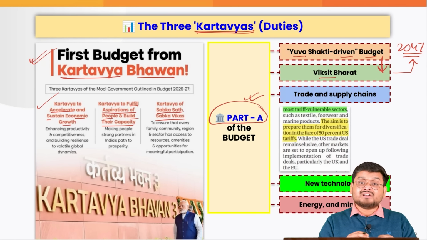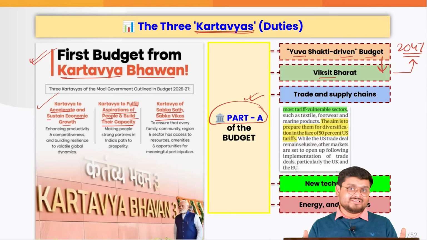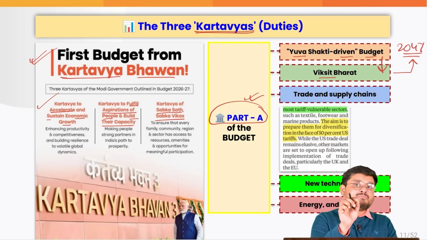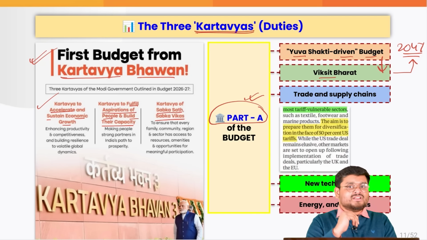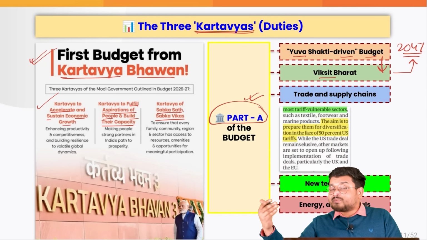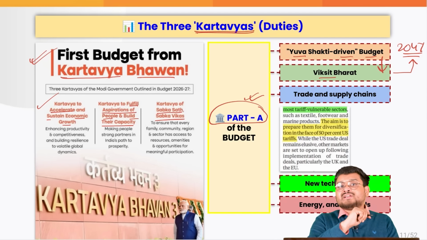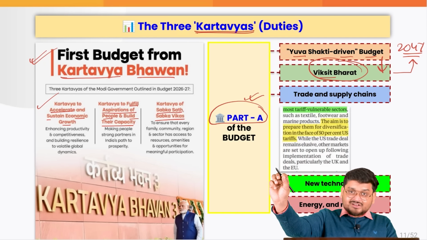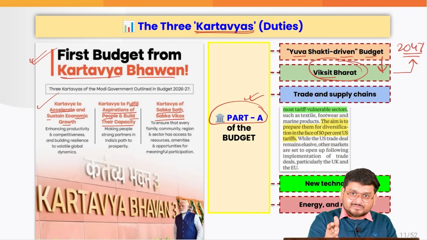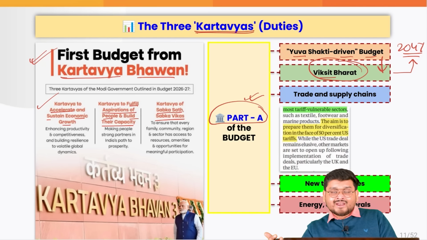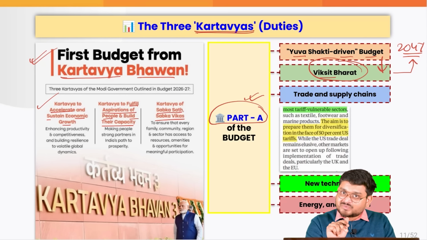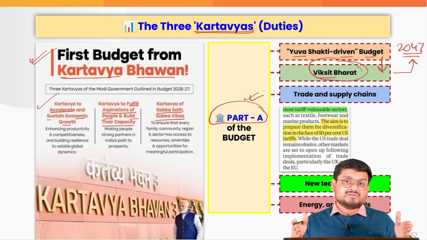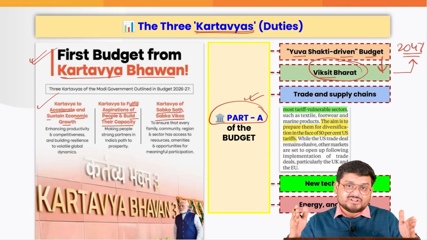Maybe that is why the various political opponents and the various other economists are targeting the government: if you are releasing a budget, where is the various welfare scheme expenditure? Where are the various other expenditures that the state governments need? Now the government has told, because we are striving for Viksit Bharat, we are having a futuristic time frame. And that is why the short-term, myopic, electoral gain kind of initiatives are not there in this budget, if you can understand, right? So this is actually very appreciated when we talk about the main intention of the government of India.